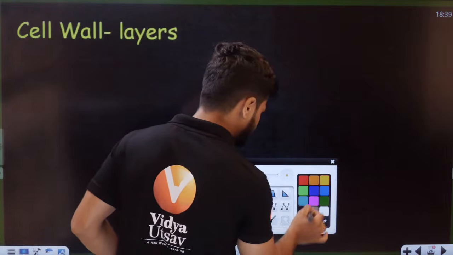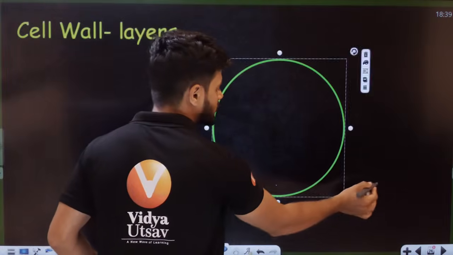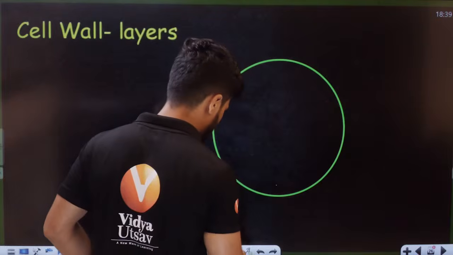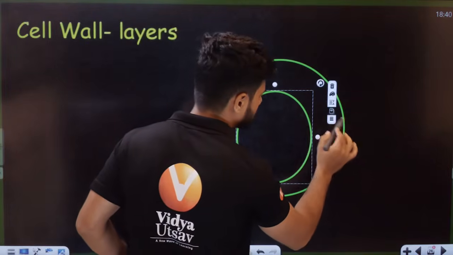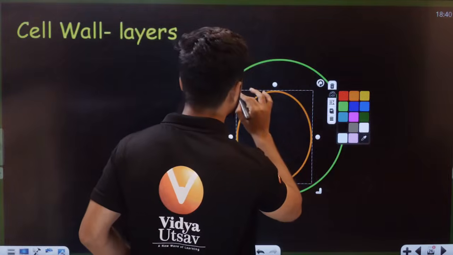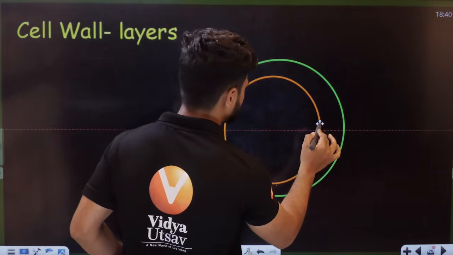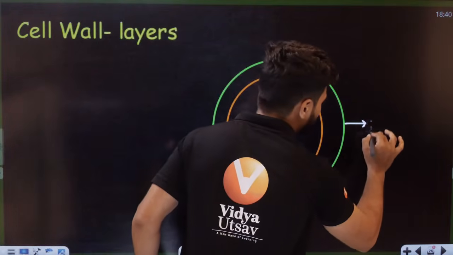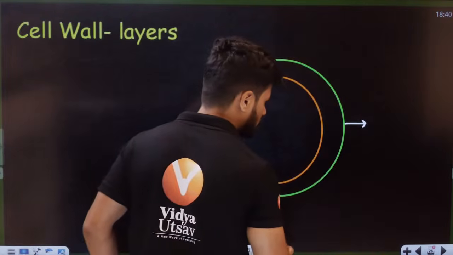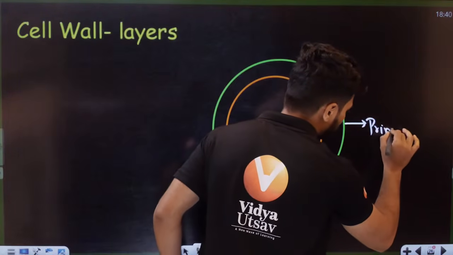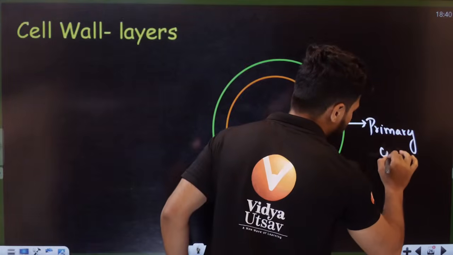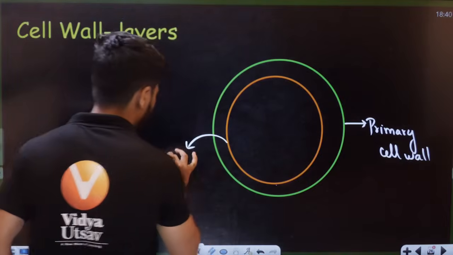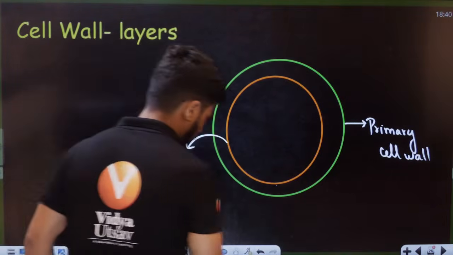Where is the color? Okay, let's say I have a cell here, student. This is your cell wall. Here we have the plasma membrane right now. This is called the primary cell wall. This is the plasma membrane here.